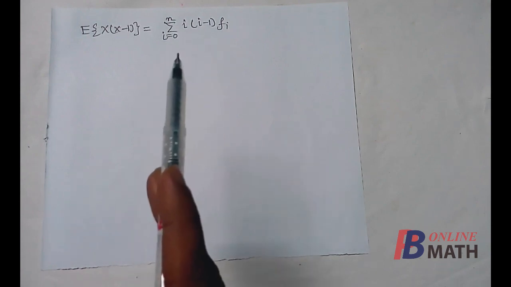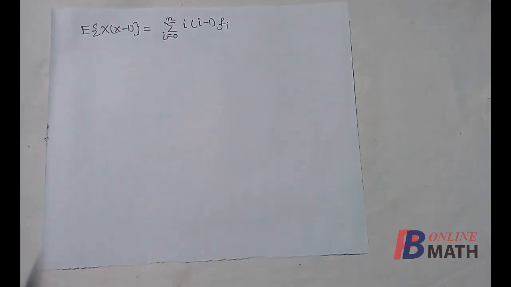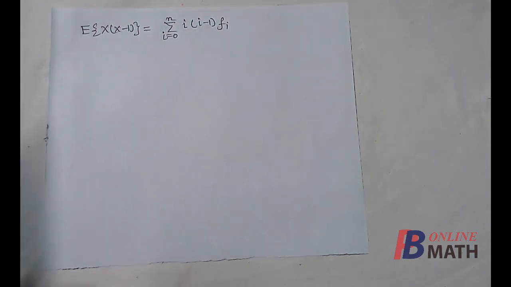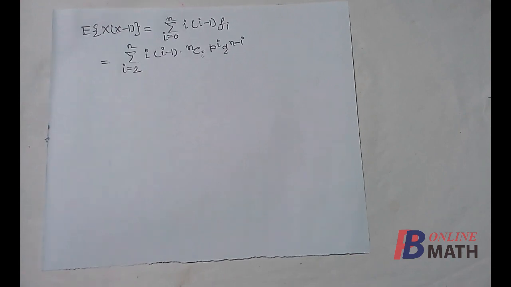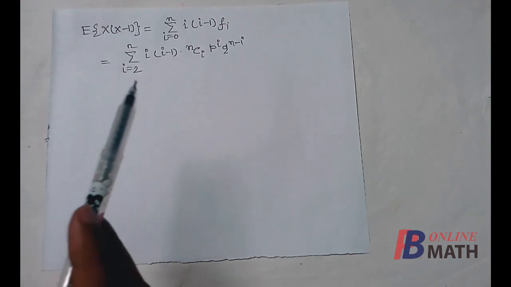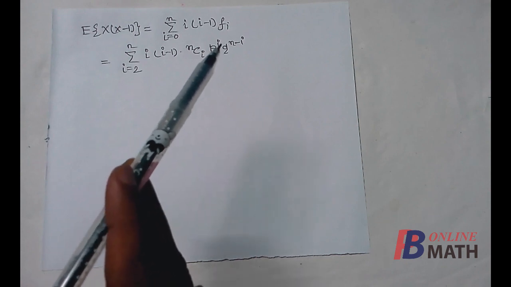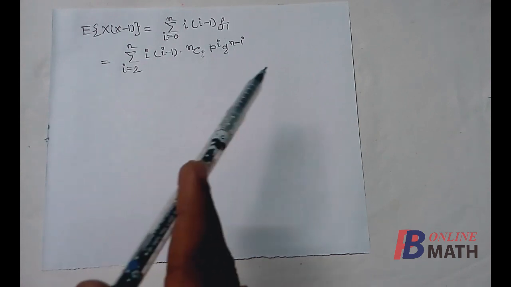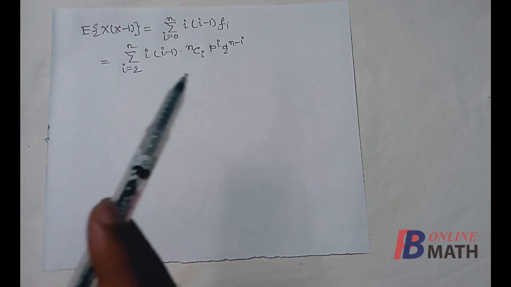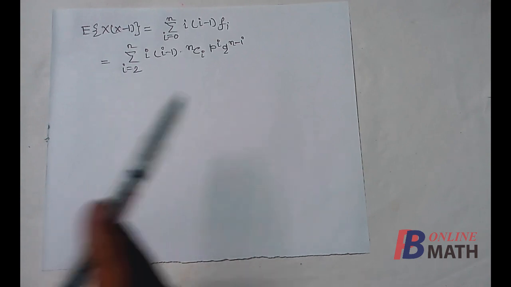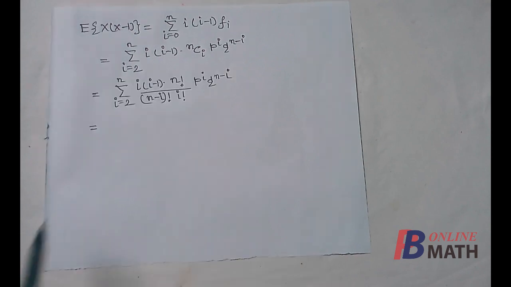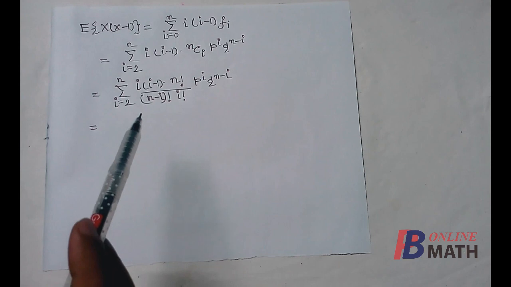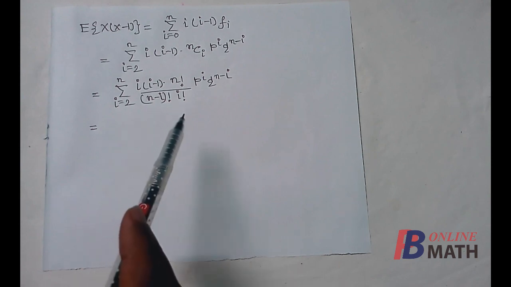Now we find that if we put I equal to 0, then it becomes 0. If we put I equal to 1, then also it becomes 0. So the summation can be written as I equal to 2 to n. So we have written I equal to 2 to n, and we have replaced the value of the mass fi, nCi, p to the power I, q to the power n minus I. We shall use the same procedure that we have used to compute the mean for binomial distribution. For that we first write nCi equal to n factorial divided by n minus I factorial and I factorial.